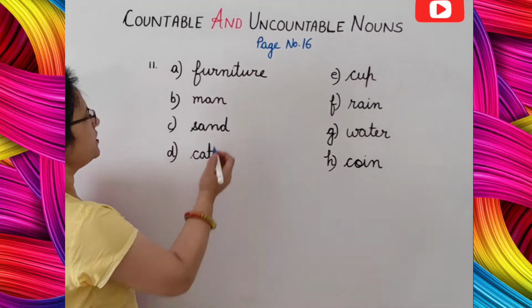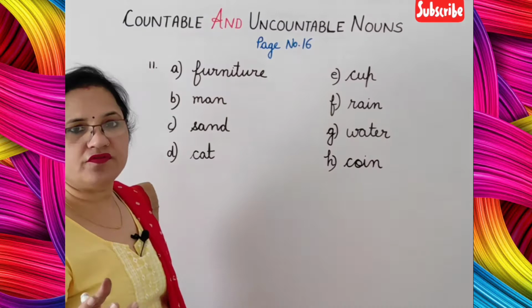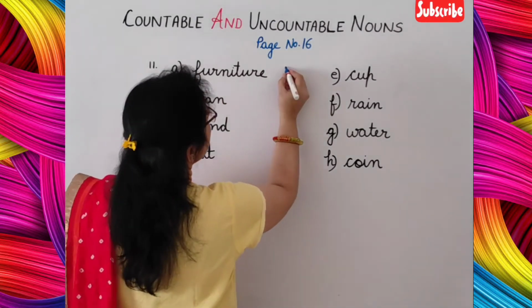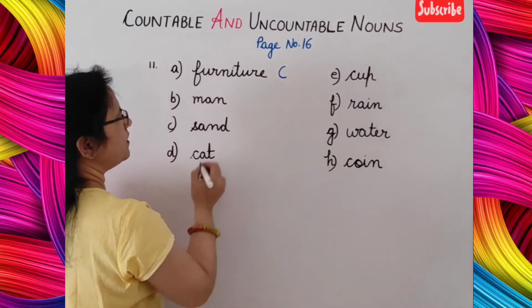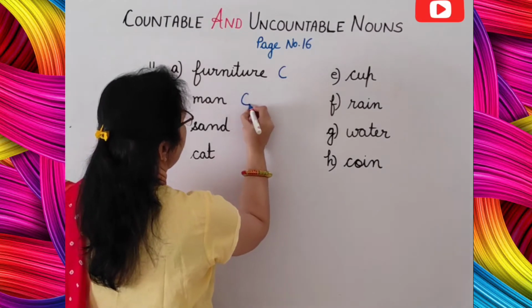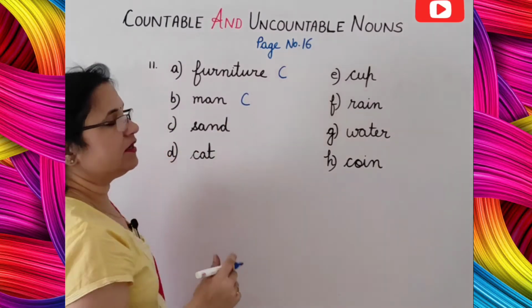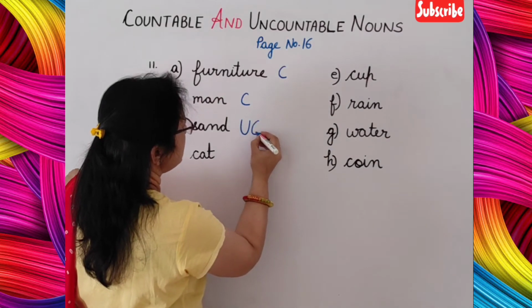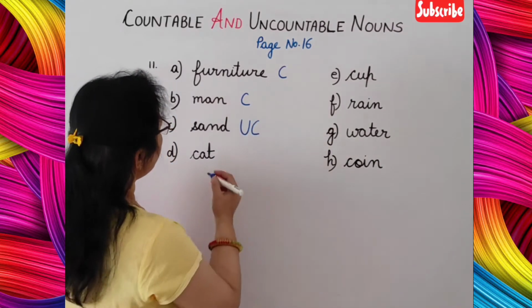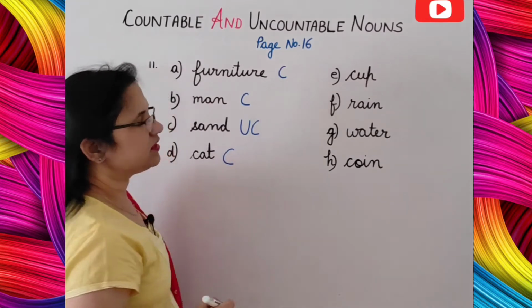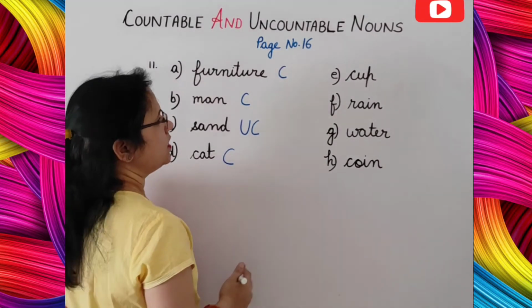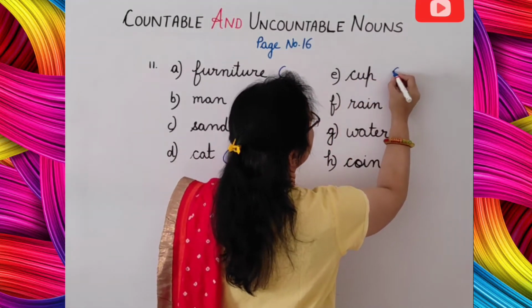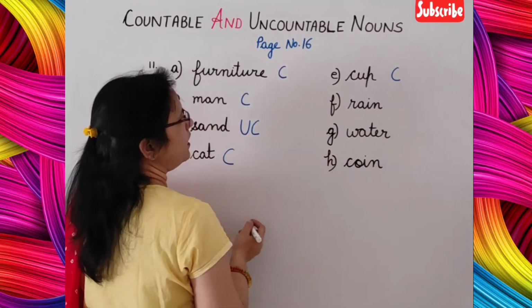So let's do it. First is furniture. You can count furniture. So this is C, countable noun. Man, you can count. Write down C. Sand, you cannot count. So write UC. This is uncountable noun. Cat, you can count. So write C. This is countable noun. Then cup, you can count. Write down C. Countable noun.